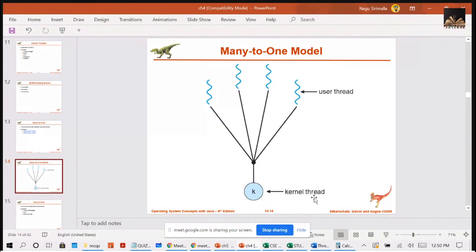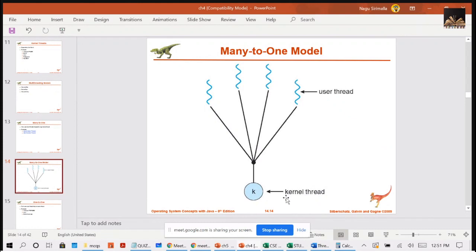Also, only one thread can access the kernel at a time, and multiple threads cannot run in parallel on multi-core systems. Why? Because you have only one kernel thread. At a time, only one user thread can run on it. So even though your processor is multi-core, you can run only one thread at a time. Parallel execution is not possible.